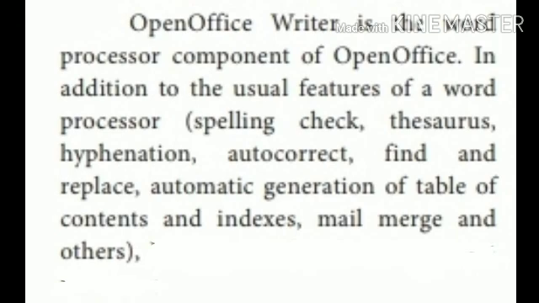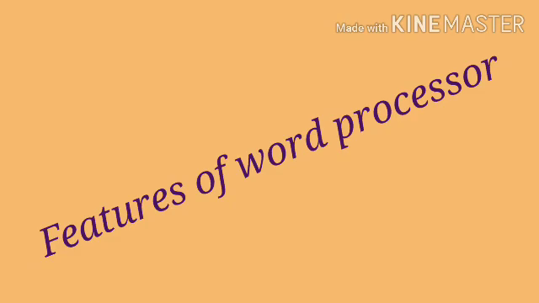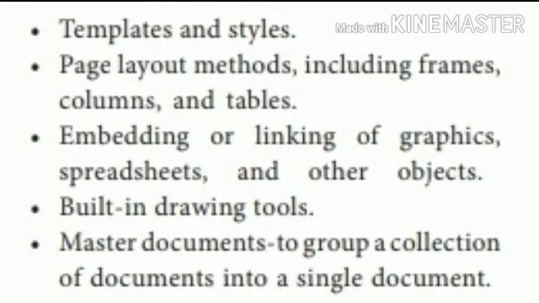In this office suite, OpenOffice Writer is a word processor which is mainly used to edit or modify documents, and also to store, retrieve, and print them. The next concept is features of a word processor. It contains a number of features, for example spell checking and correcting mistakes, built-in drawing tools, templates, frames, and embedding graphics, spreadsheets, etc.